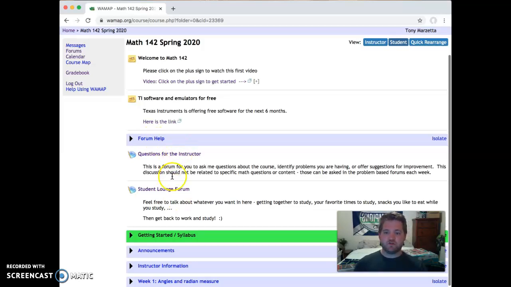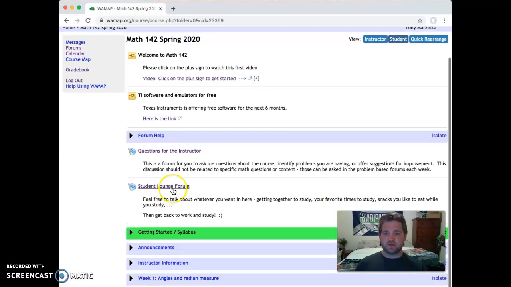Another thing is there are two forum links right here, one for questions for the instructor. This is where you can ask me questions, really not math related, but just with questions that have to do with the course, or just any questions you have for me. The one down here, this student lounge forum, this is really just a forum for you to talk to your students. It doesn't have to be math related. Maybe you're just talking about study habits, talking about your favorite snacks. You could talk about, I don't know, Tiger King if you wanted to here. Whatever you want to talk about here, this is for you.